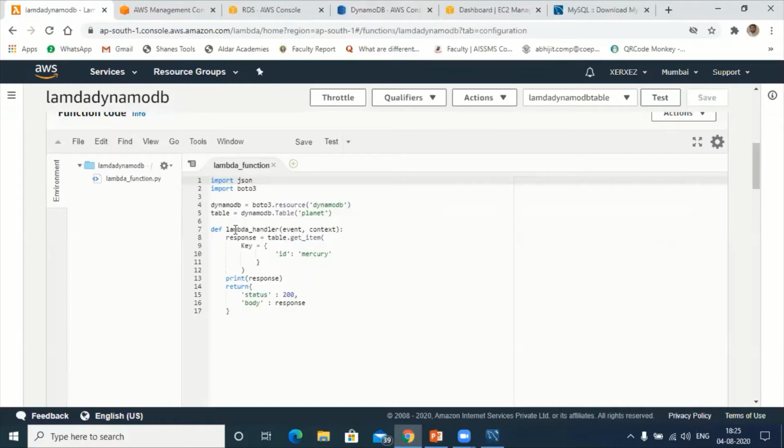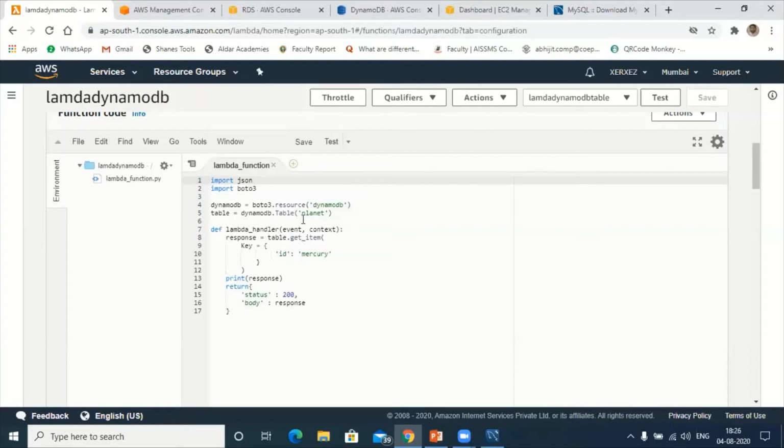Now next, as far as Lambda is concerned, it will be executing only this part of the function, the definition. Understood? It will fetch the data. But while running, it will execute only the code which comes under the definition function. Okay, definition. This is the lambda handler, event and context, response. Now as far as response is concerned, here there is a method called getItem. Using getItem, we will be fetching the data from DynamoDB. So getItem from the table.